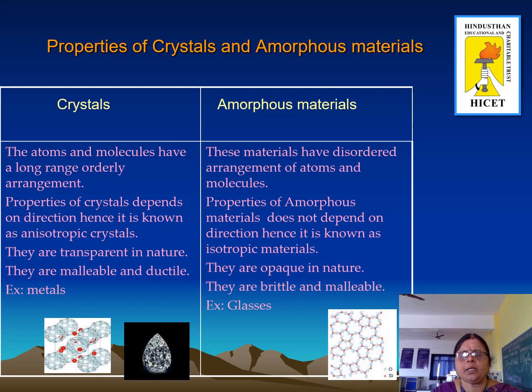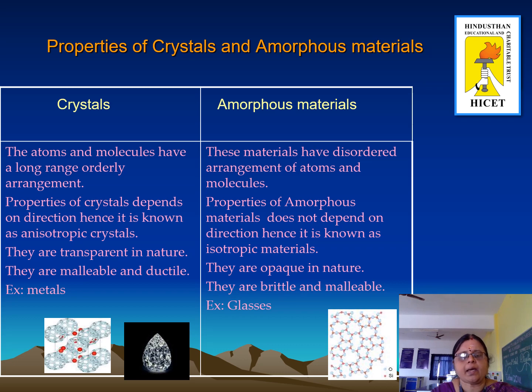Let us see the properties of crystal and amorphous materials. In crystals, the atoms and molecules have a long range orderly arrangement, but amorphous materials have a disordered arrangement of atoms and molecules. The properties of crystals depend on direction, hence they are known as anisotropic solids. The properties of amorphous materials do not depend on direction, and hence they are known as isotropic materials.